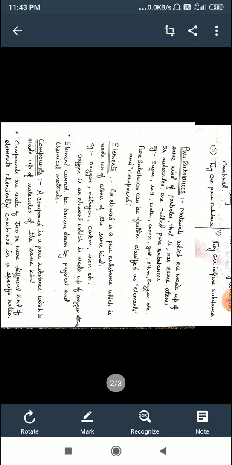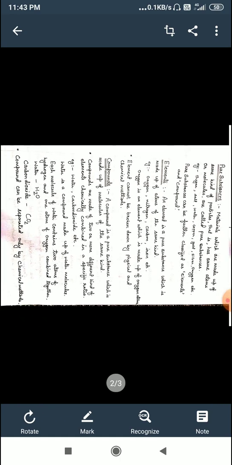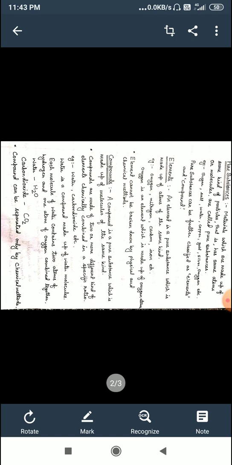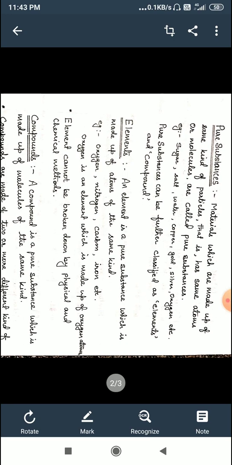Now, we should explain all the terms again. Now children, already you have studied in previous class what is pure substance. Let us recapitulate what is pure substance. Materials which are made up of same kind of particles, that is have same atoms or molecules, are called pure substance.